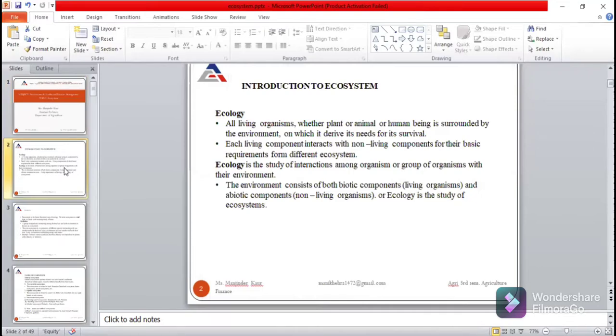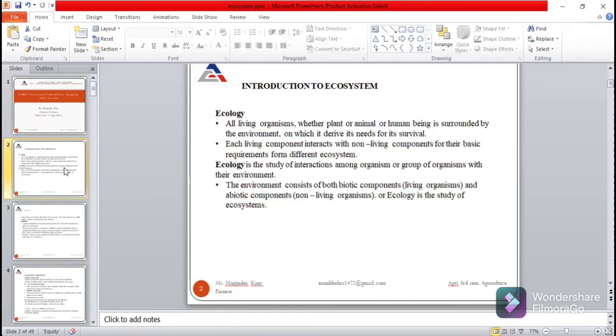Okay. Next term is ecology. Ecology includes all the living organisms, that is plants, animals or human beings, which are surrounded by the environment. So this term is called ecology.